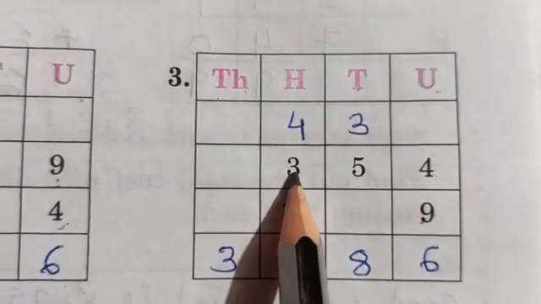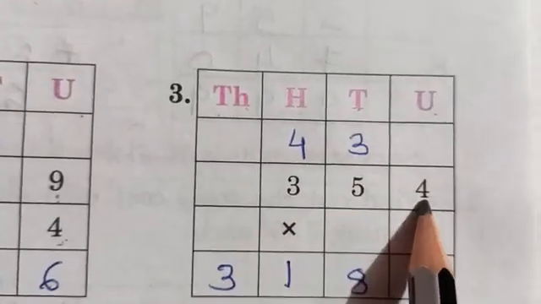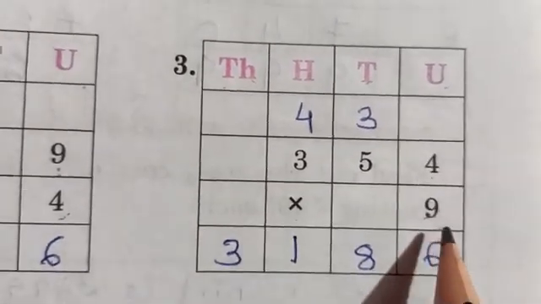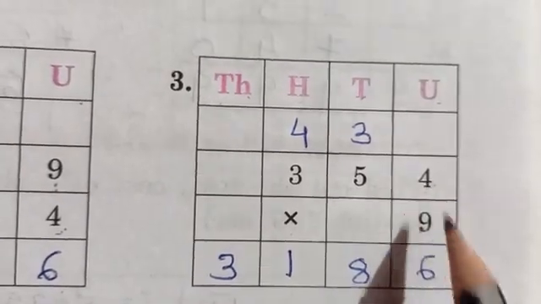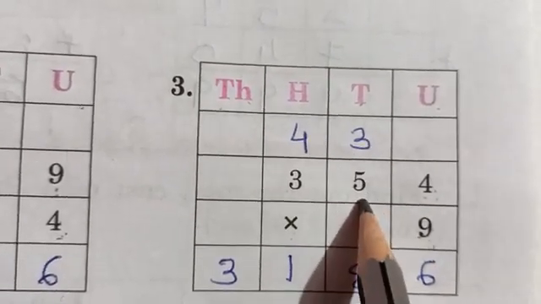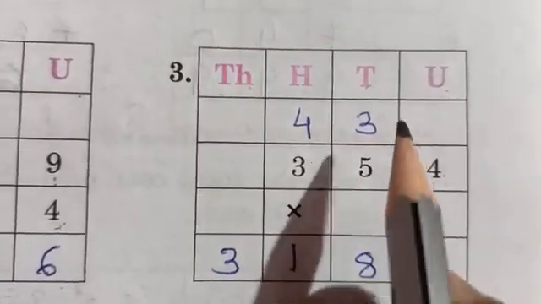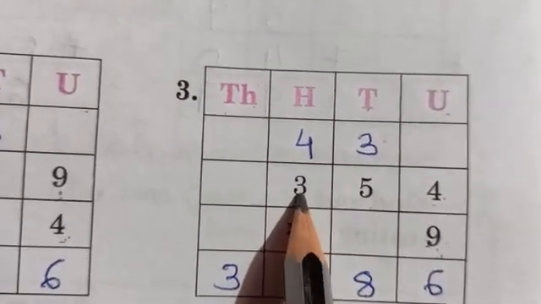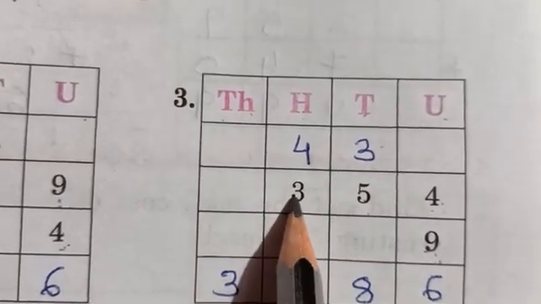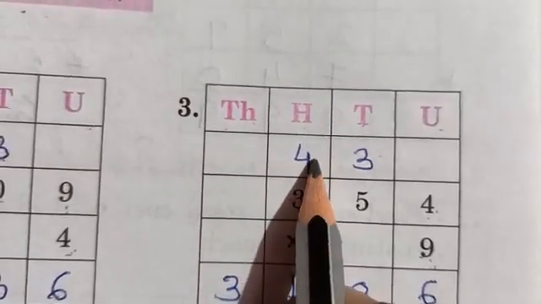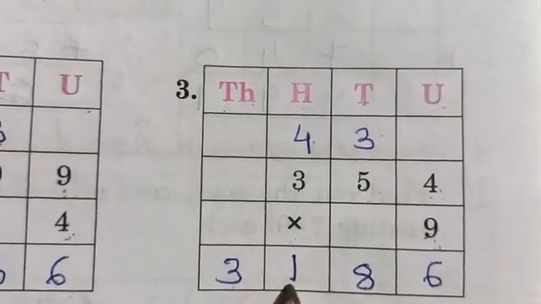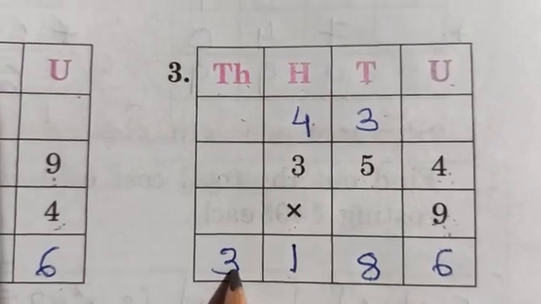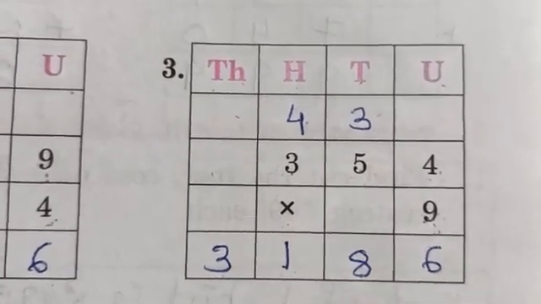Third one is thousands, hundreds, tens, units. Multiplicand is 354. What is 354? Multiplicand. What is the multiplier? By 9. So 9 is the multiplier. We'll do the multiplication, that is 9 fours are 36. 6 you will write, 3 you will carry because there is a number at the tens place. 9 fives are 45. 45 plus 3 is 48. So 8 you will write, 4 you will carry because there is a number at the hundreds place. 9 threes are 27 plus 4 is 31. So we'll write 3 and 1. Why will you not carry 3 here? Because there is no number at the thousands place. So your answer is 3186. Clear?